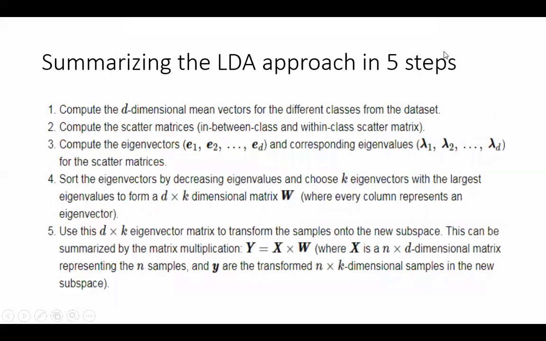So now this is the algorithm. Let me walk you through this very quickly. ठीक है. So first of all, I calculate the mean vector. So if I have 25 dimensions, first of all I calculate the 25 dimension mean vector. So I have one vector with 25 values. Very simple. ठीक है. Compute the scatter matrices in between class and within class.